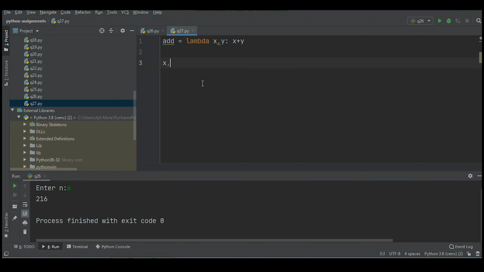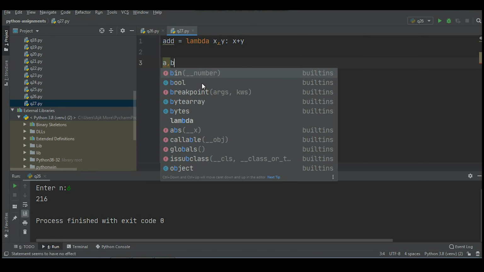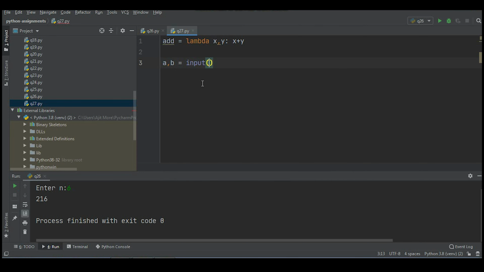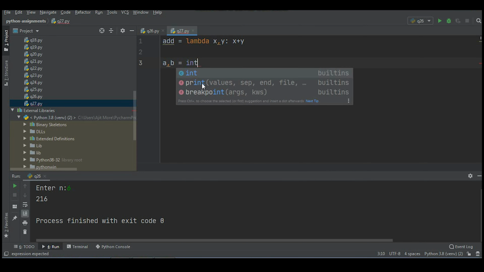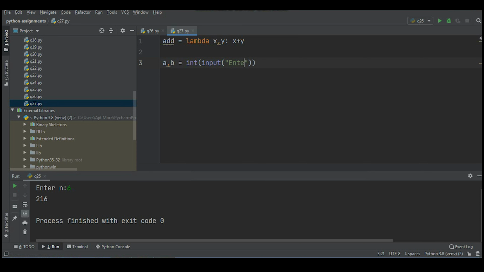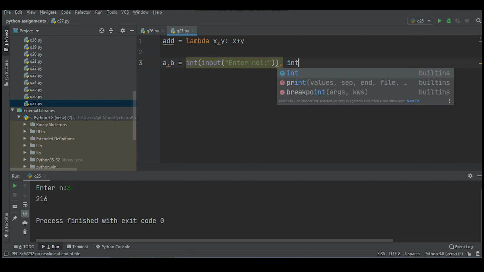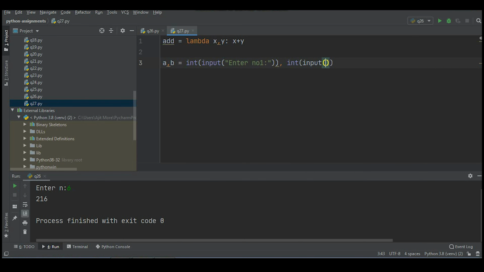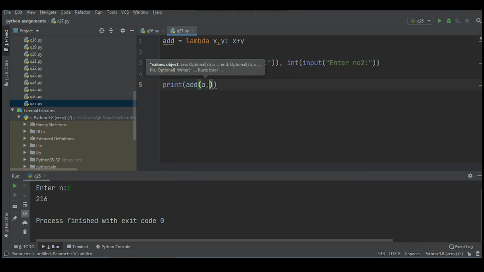Now I'm accepting two values from the user, a = int(input('Enter number 1')), b = int(input('Enter number 2')), and then I'll display the answer, print(add(a, b)).